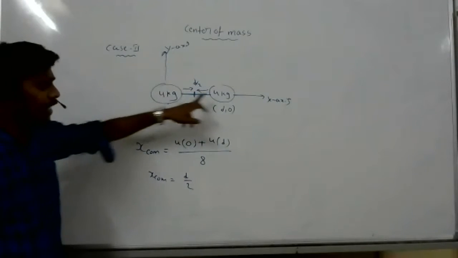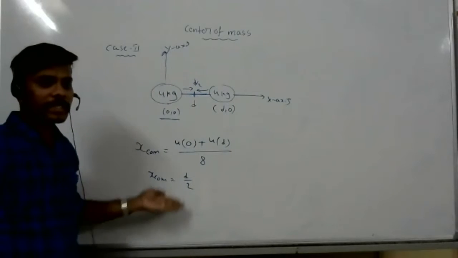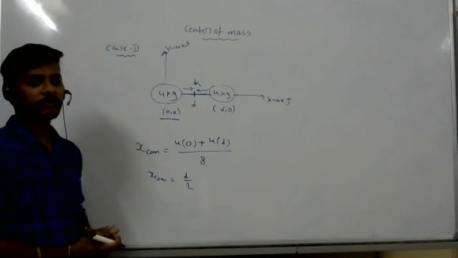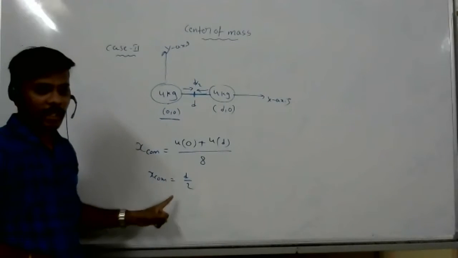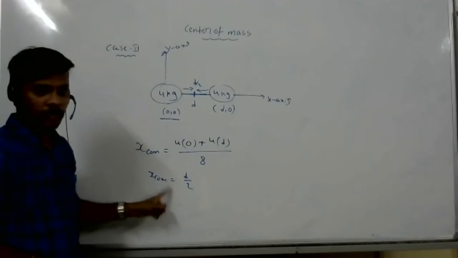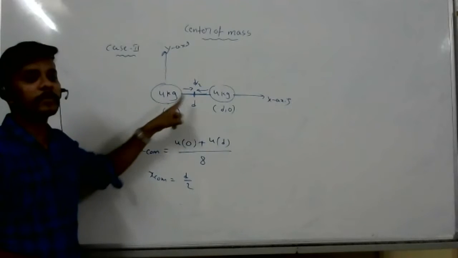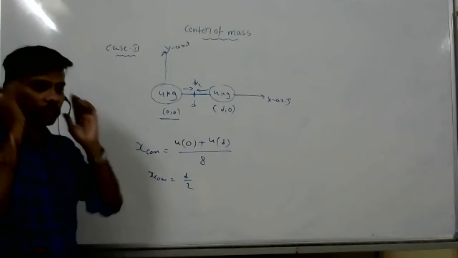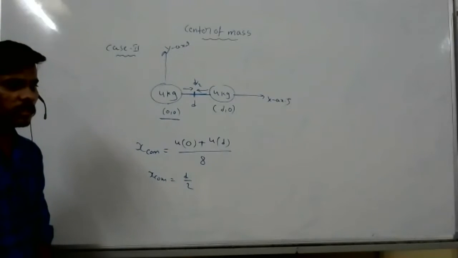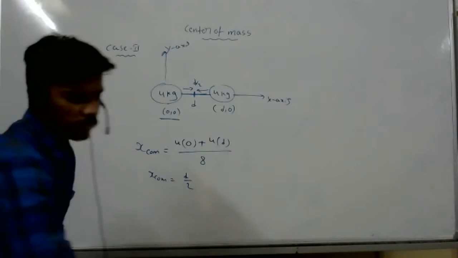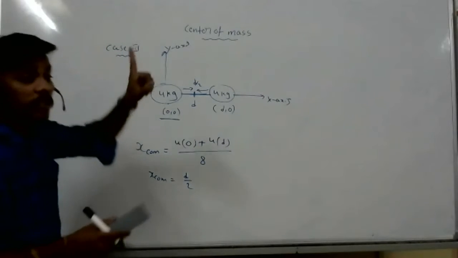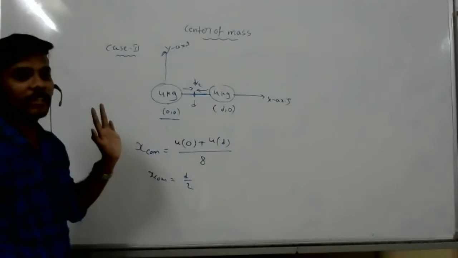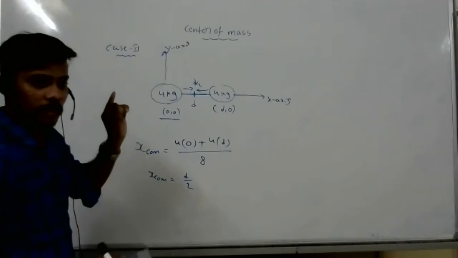See, if the masses are the same, then the center of mass lies between the two masses. This center of mass is at D by 2 distance from the first mass. From the second mass also you will get the same thing. Clear? So when they don't give an origin, we have to make one mass the origin. Case 2, that's it.